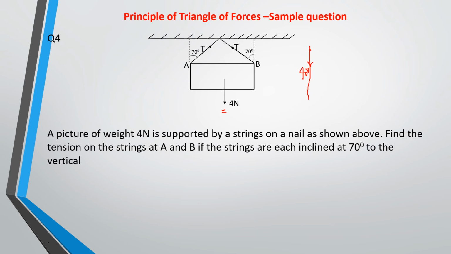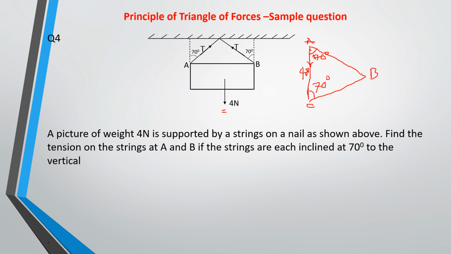So these other two forces are making an angle of 70 degrees with the vertical. Okay, so you have the vertical force, vertical angle. So this is 70 degrees, and this is also 70 degrees. So you can now have a triangle that looks like this.